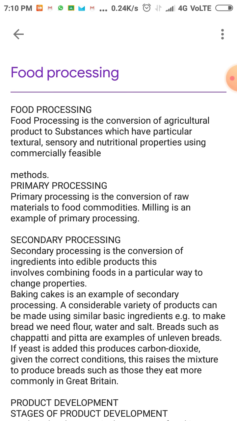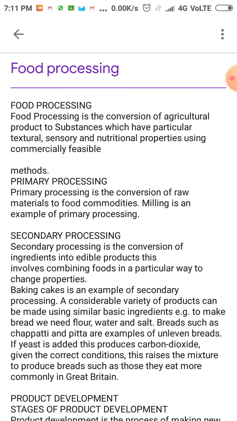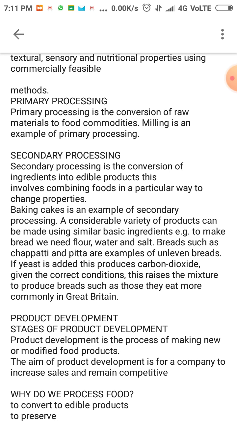It is the conversion of agricultural product to substances which have particular textural, sensory and nutritional properties using commercially feasible methods. So we have primary processing and secondary processing.